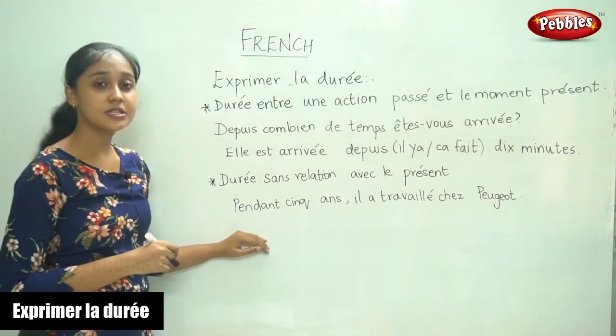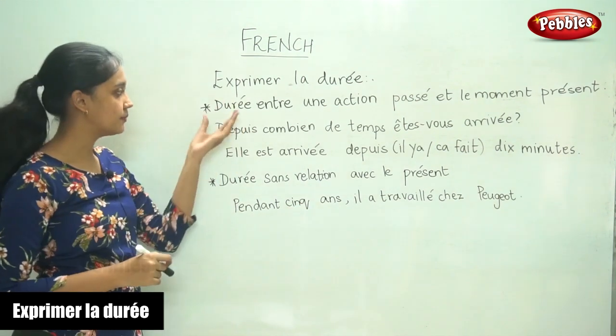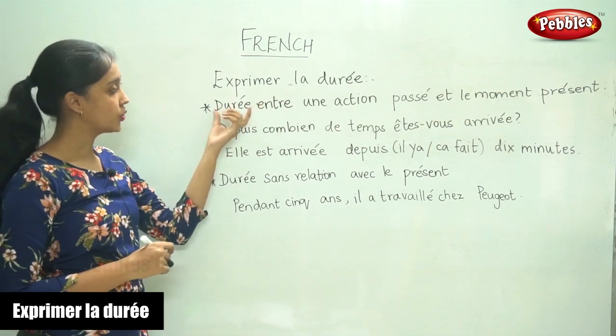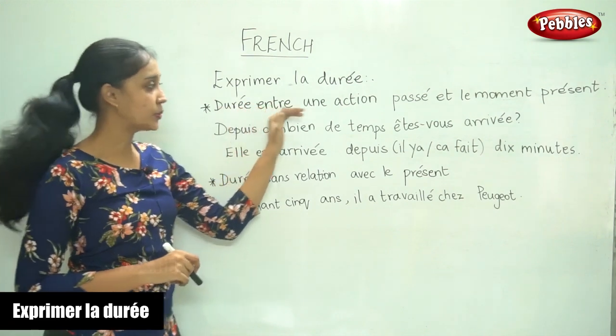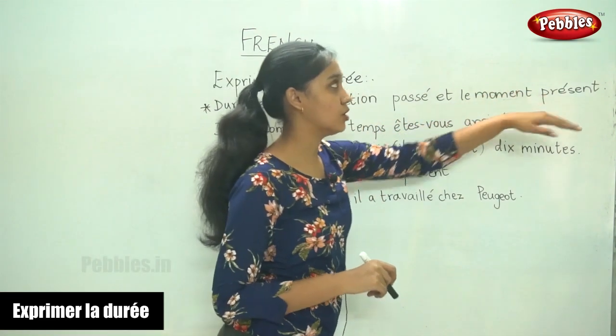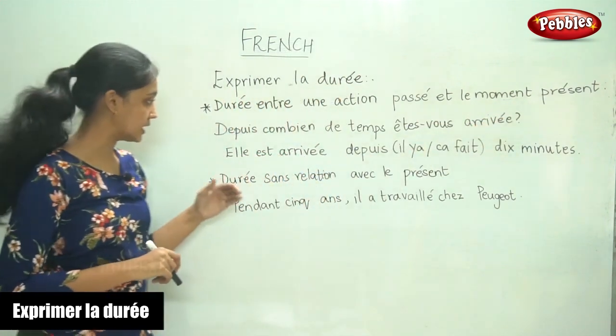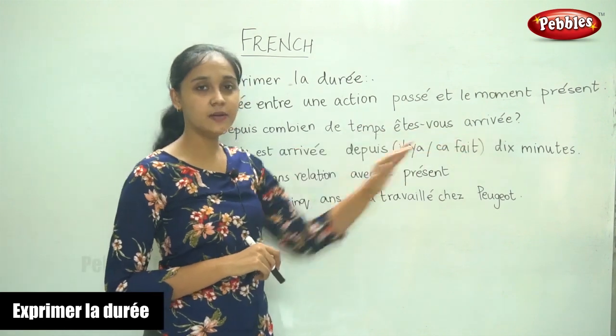Now, some more situations where we need to express the duration. Durée entre une action passée, duration between an action in the past, et le moment présent, and the present moment. Depuis combien de temps êtes-vous arrivé?